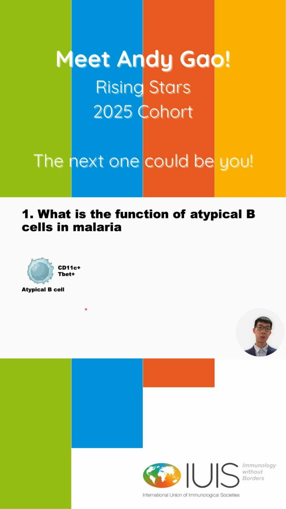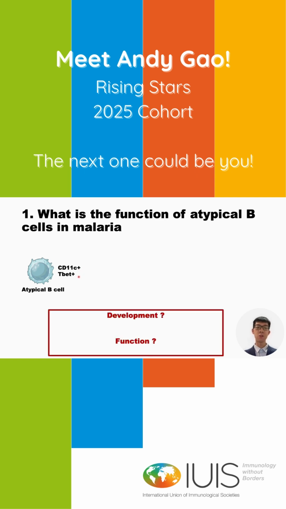So atypical B cells have been found to express surface markers CD11c and transcription factor T-bet. However, little is known about what drives atypical B cell formation, and also we have limited knowledge about what the function of atypical B cells is, especially during malaria.